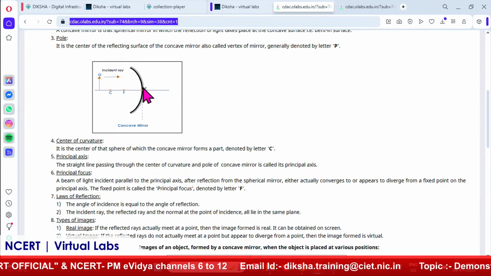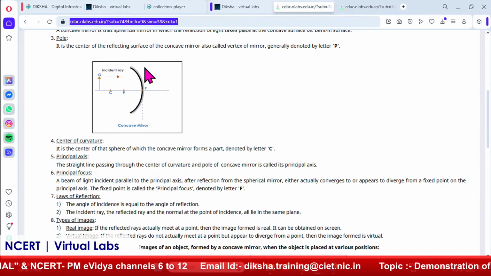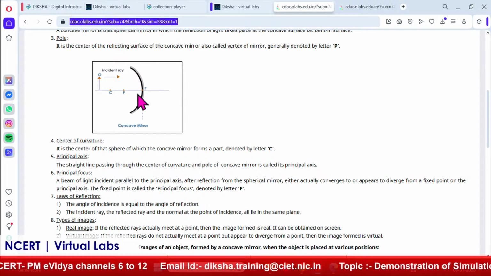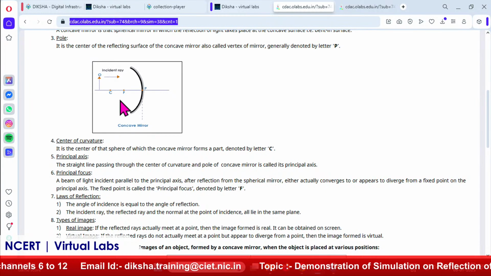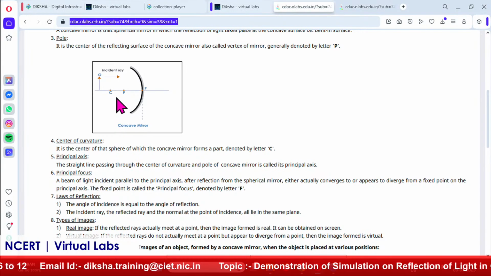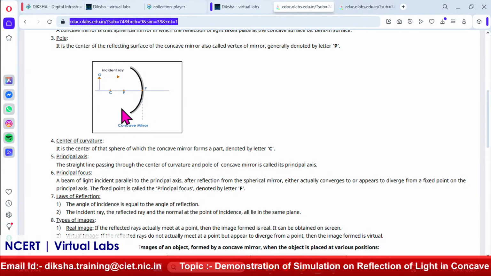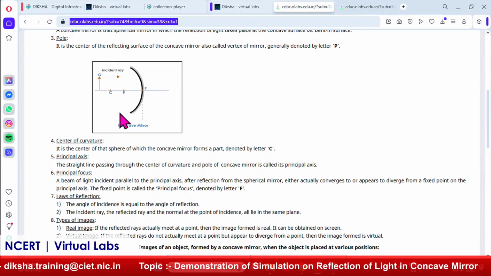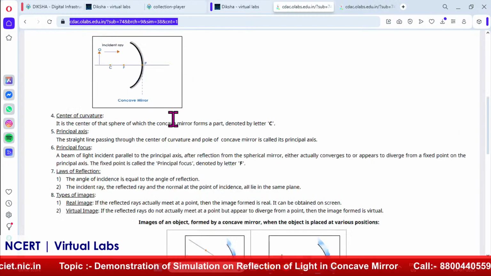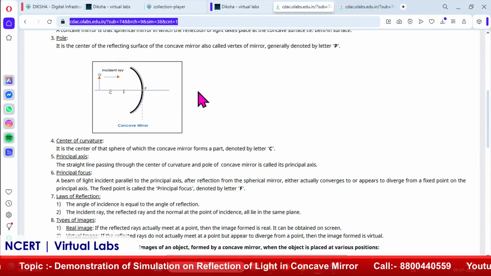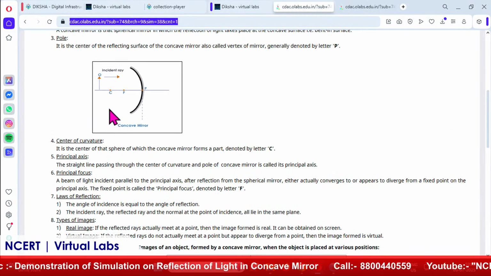C is the center of curvature, because if you imagine this part as a big sphere, it comes out to be a hollow sphere. And C is the center of it. So, that is why it is called the center of curvature of that particular mirror. And this is a very important property of a concave mirror. And principal axis is the axis which passes through the pole, focus and center of curvature.